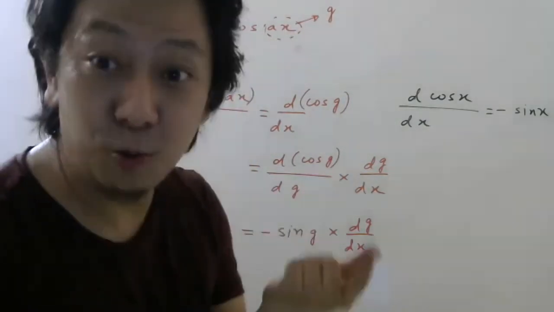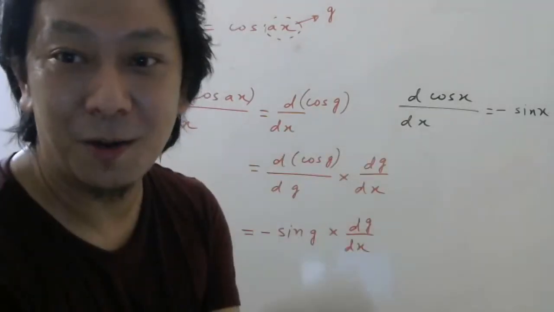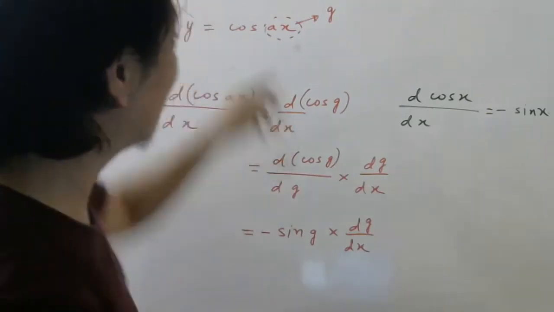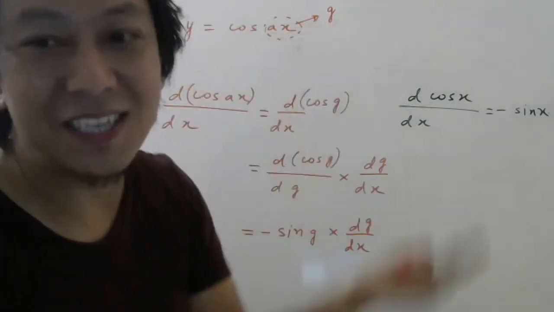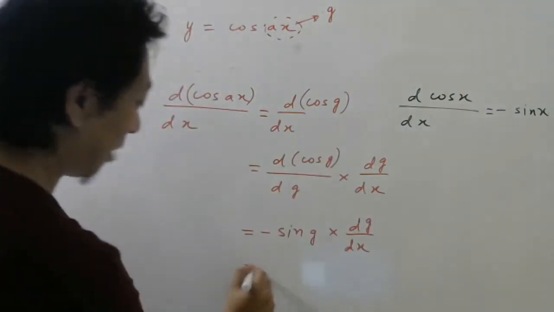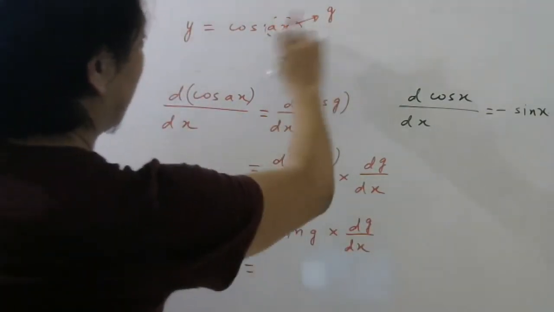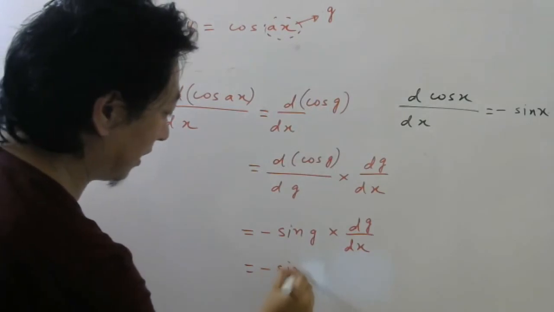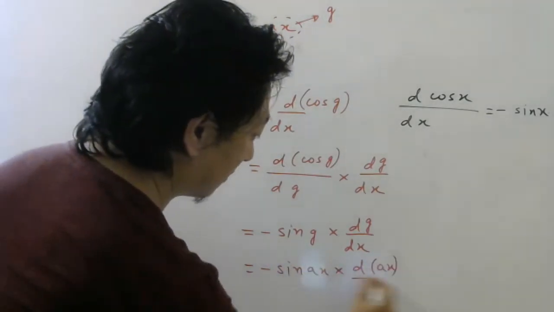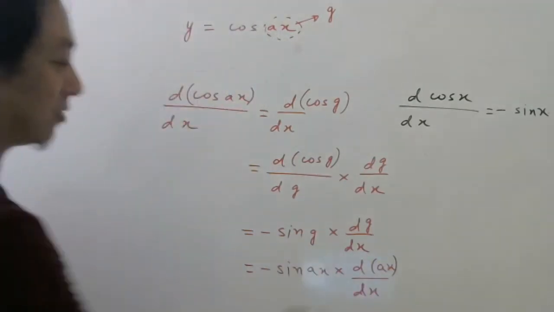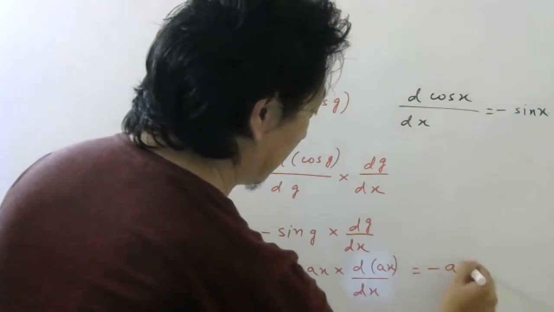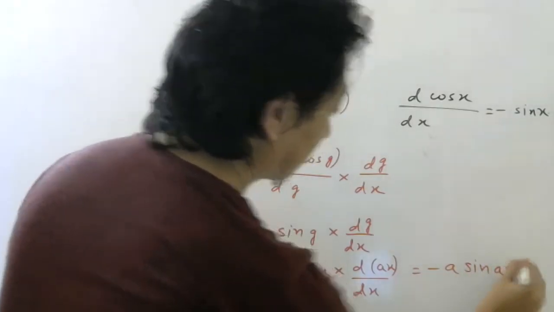No, y equal to 2, y equal to 5 in the same problem. That will be confusing. So for this, I thought of writing G. If you like any other alphabet, write. So now substitute. For this, I wrote G, AX. So this will be minus sin AX into differentiation of AX. A is constant, take it outside. So final answer will be A minus A sin AX.